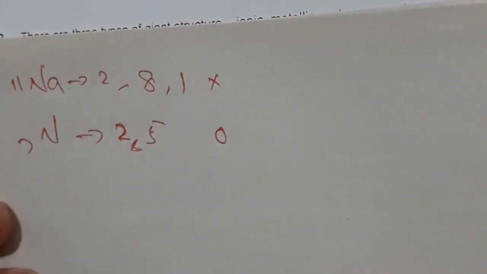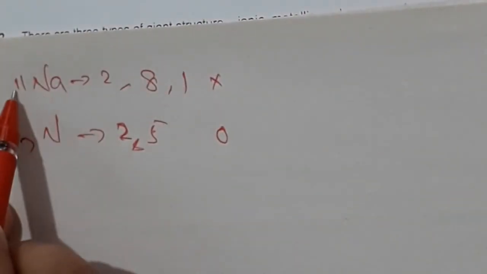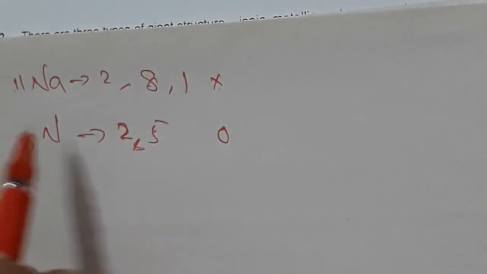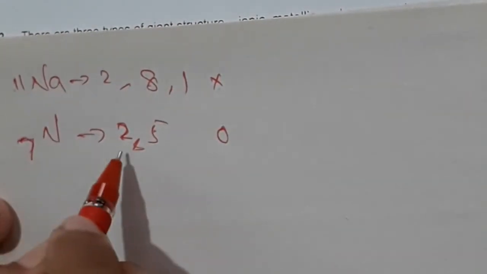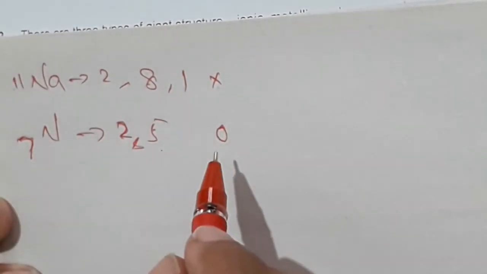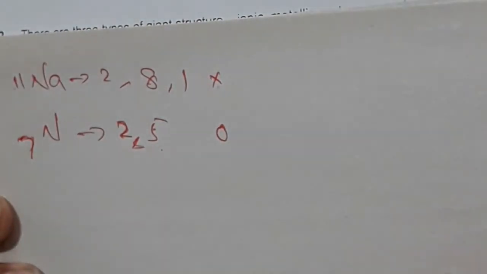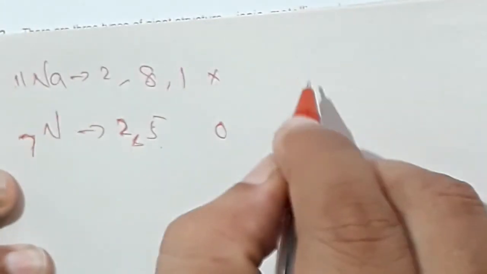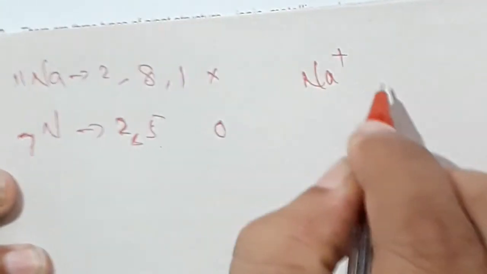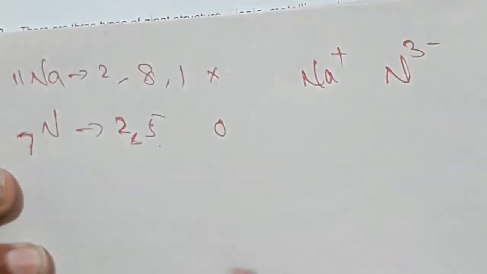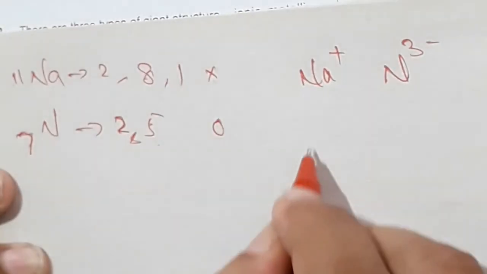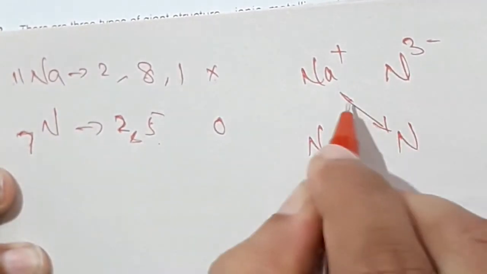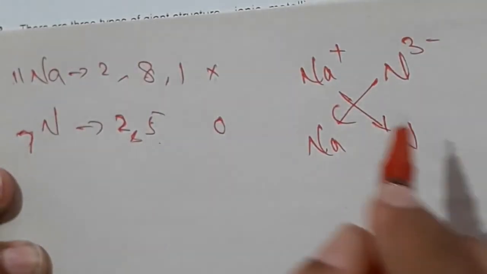So here this is sodium, atomic number 11, 2, 8, 1, we have to use X. Nitrogen atomic number 7, 2, 5, use O to represent these electrons. Okay, we know sodium is Na+, nitrogen it is 3 minus from the periodic table. So we have to find the formula for this compound sodium nitride.